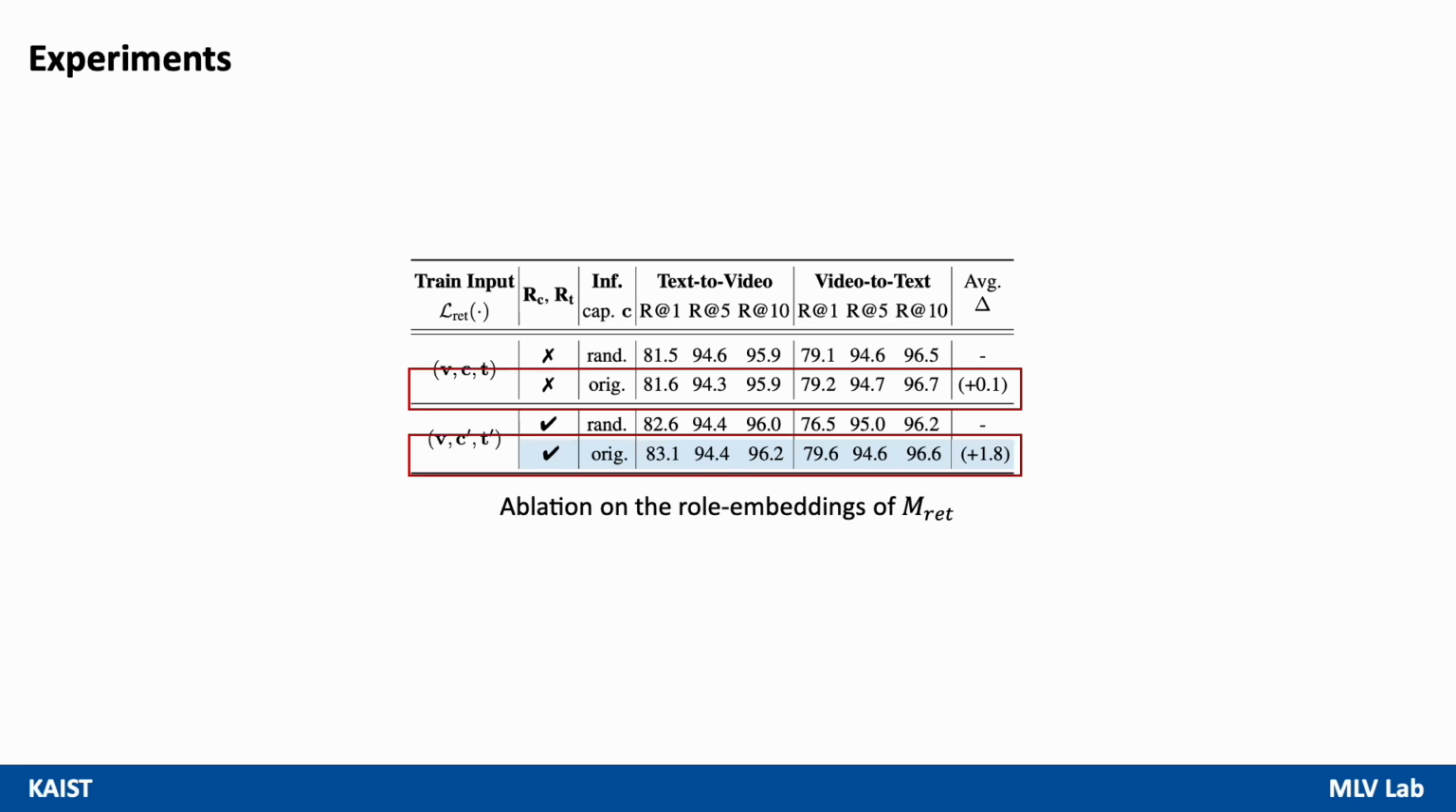In contrast, retrieval with the model trained with the role embedding shows significant performance improvements while adopting the same caption, especially in text-to-video retrieval with 83.1 in recall at 1. We also note that the model shows high sensitivity to the quality of the caption, with an increase of 1.8 on average for recall at 1 when replacing the random captions with the correct relevant captions.